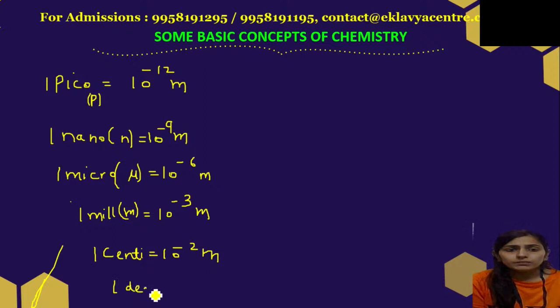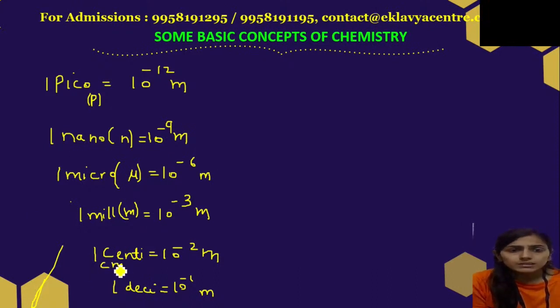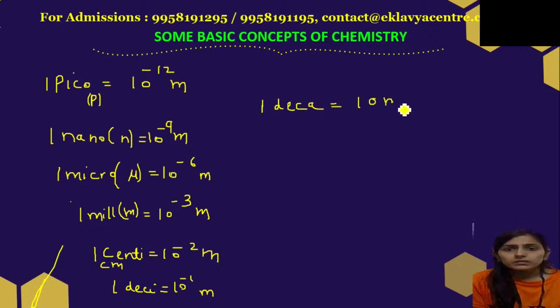Then we have 1 deci, which is 10 to the power minus 1 meter. Centi is denoted by cm. Then we have 1 deca, which is 10 meter.